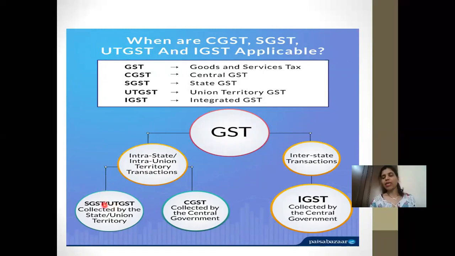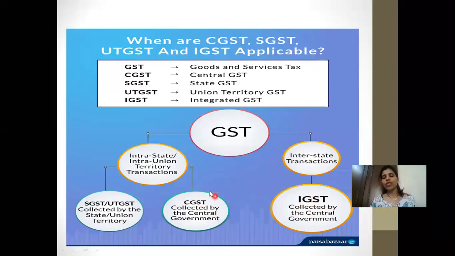When you are paying, say, 12% GST on any goods, half of it goes to the state government and half of it goes to the central government. That is how it is distributed. But when you are talking about interstate, for example, goods transported from Punjab or Rajasthan to Maharashtra, it is an interstate transaction. In this case IGST is applied, and it goes to the central government. It is not shared or taken by the state government. It goes straight to the central government.